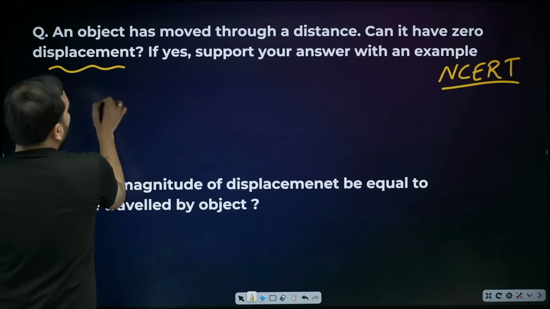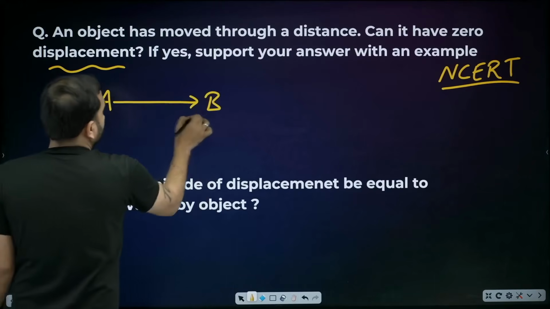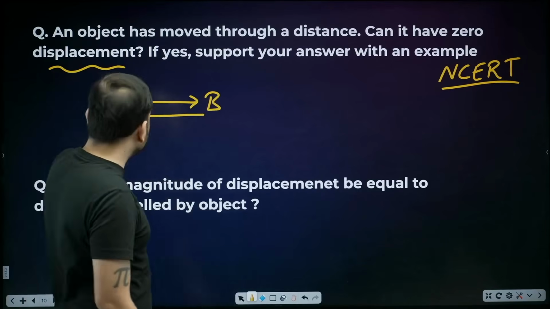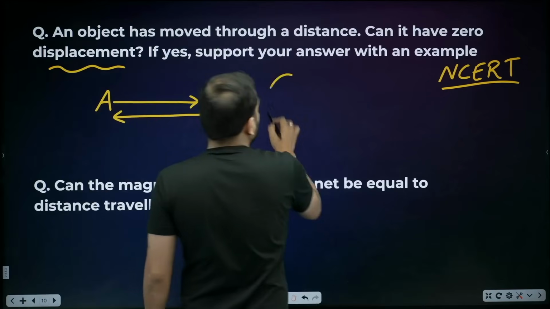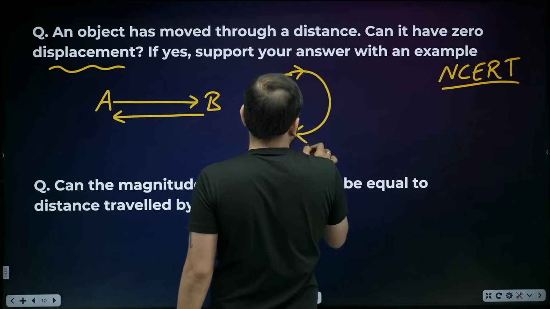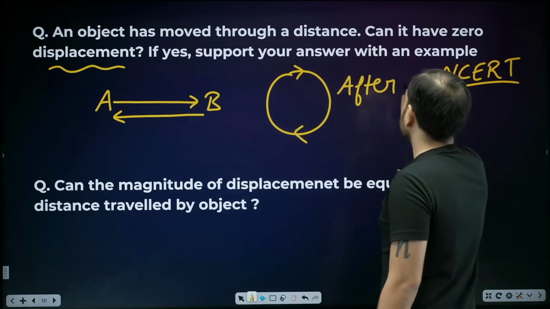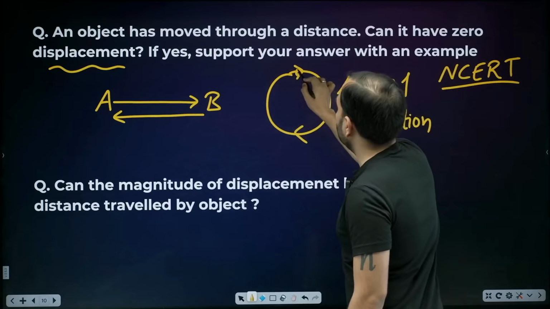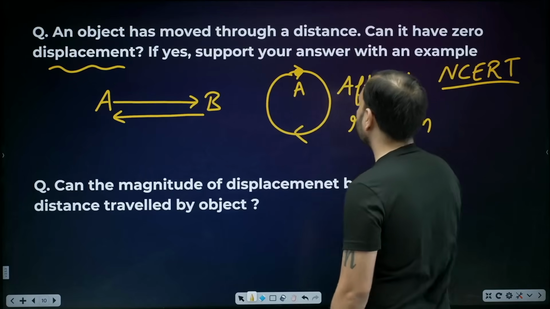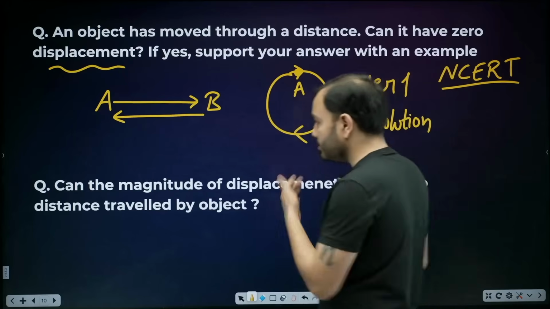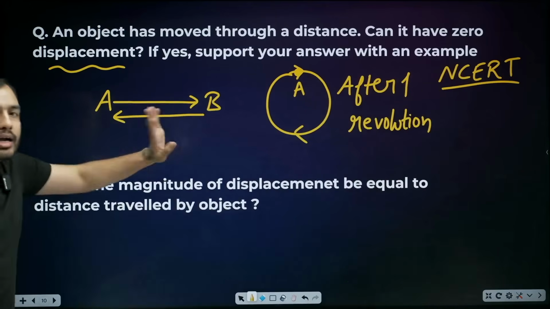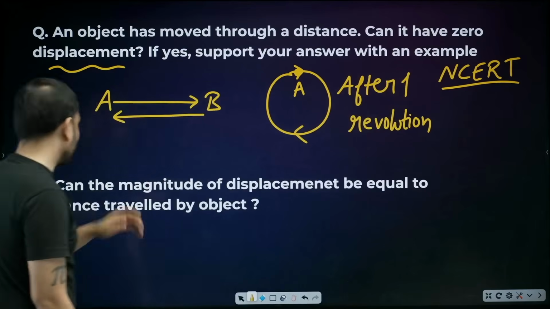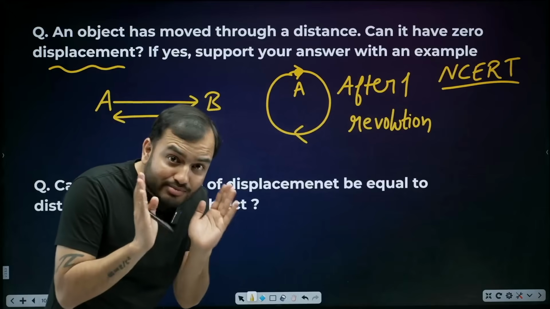A very simple example is a body goes from point A to point B and then comes back from point B to point A. So distance has been covered, but what will be the displacement? 0. From where it started, it came back. Second example, a body moving in a circle, where you have started, back there. Take one complete revolution. Suppose you started from A, then circled around and came back to A. So in this, what is the displacement? 0. If the initial point and final point are the same, then displacement is 0. Remember all these examples. This secret is between you and me. Please don't tell ma'am in the classroom.